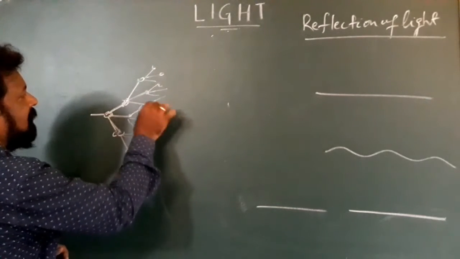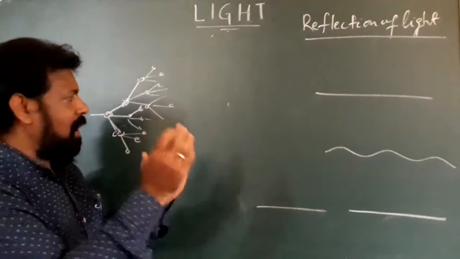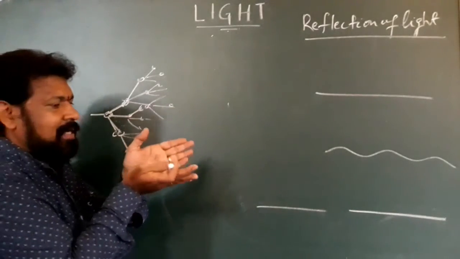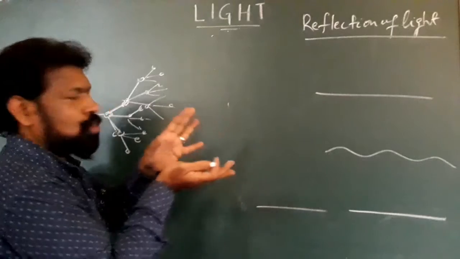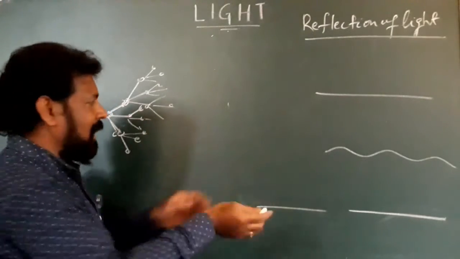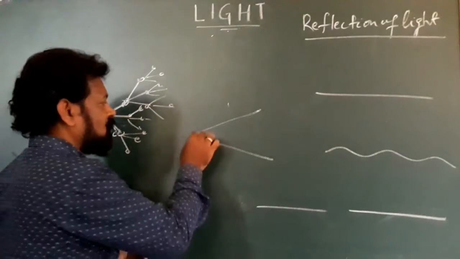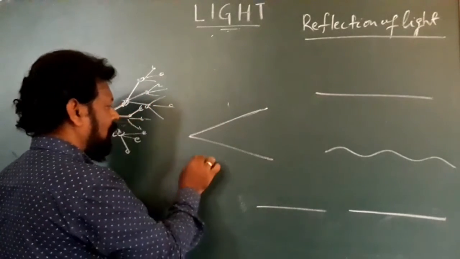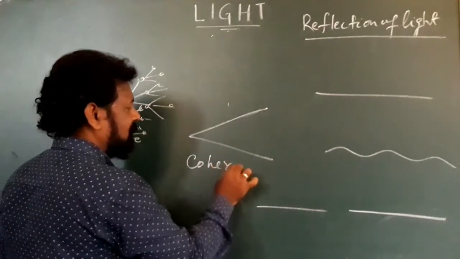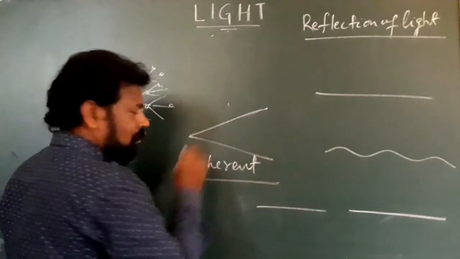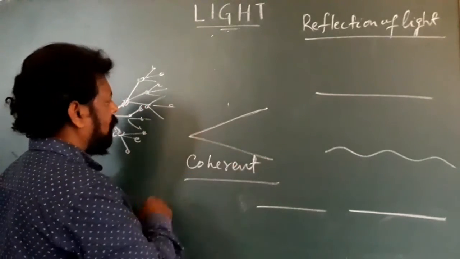So what is happening? As it goes forward, the source of light takes a solid angle and goes on expanding. This way of transmission of light is called a coherent source of light. Why?